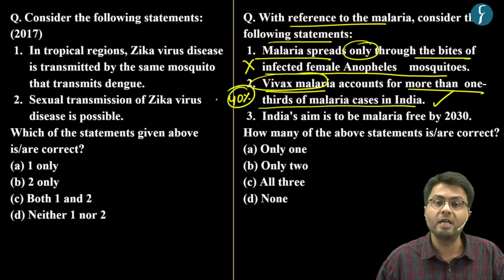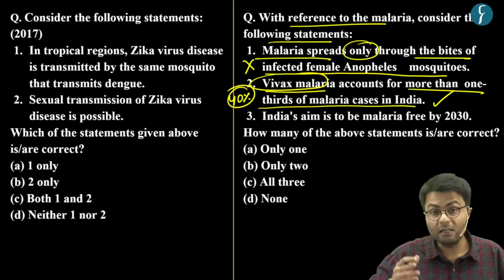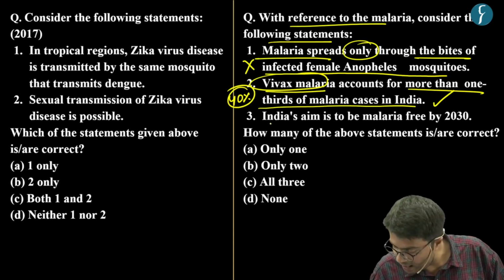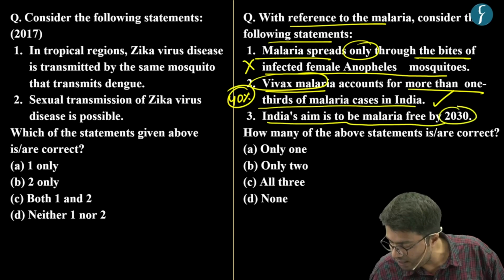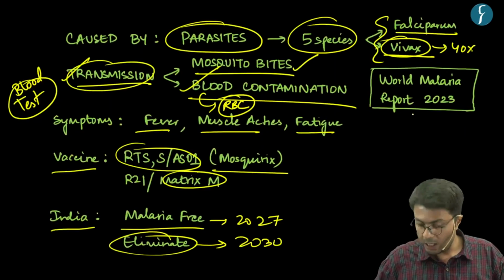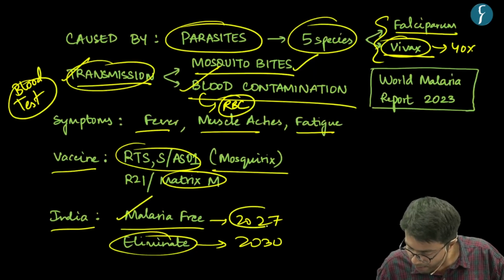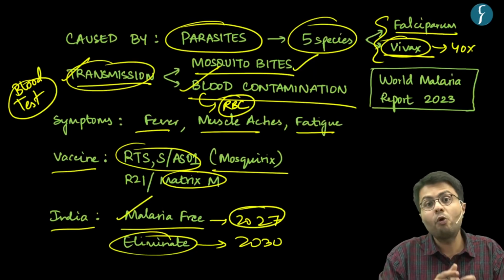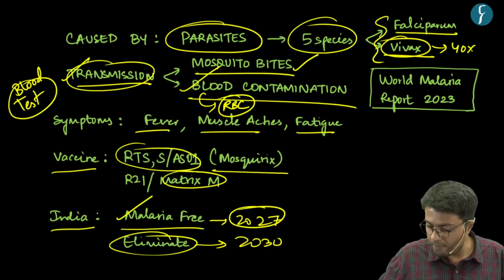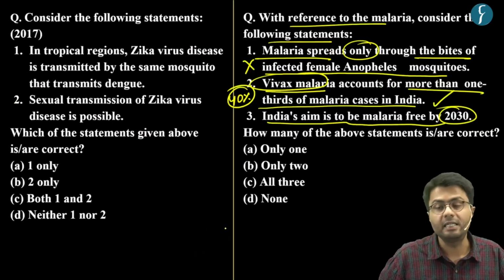malarial cases in India. Whereas the third statement says that India aims to be malaria free by the year 2030. Now, as I've already highlighted, India wants to be malaria free by 2027 and it wants to eliminate, and not become malaria free, by the year 2030.